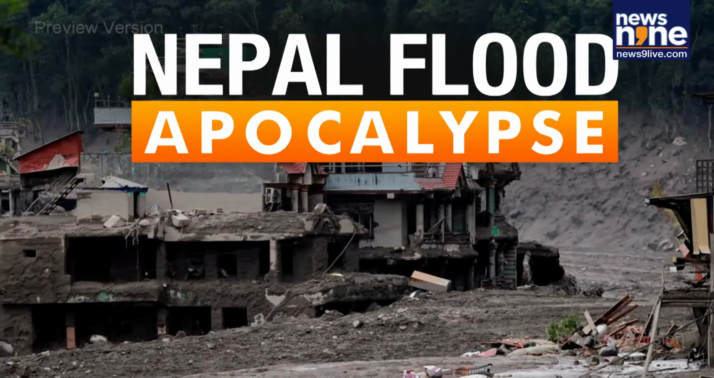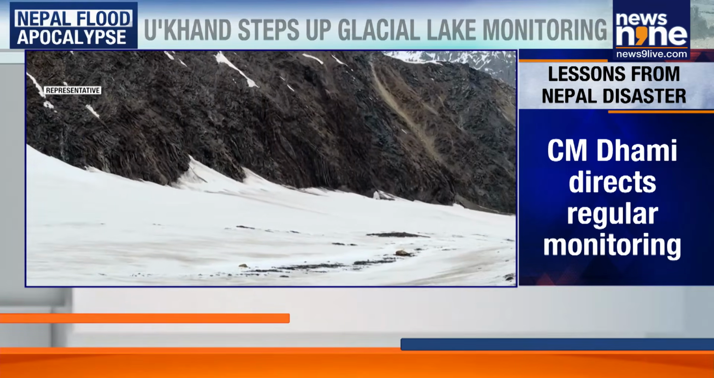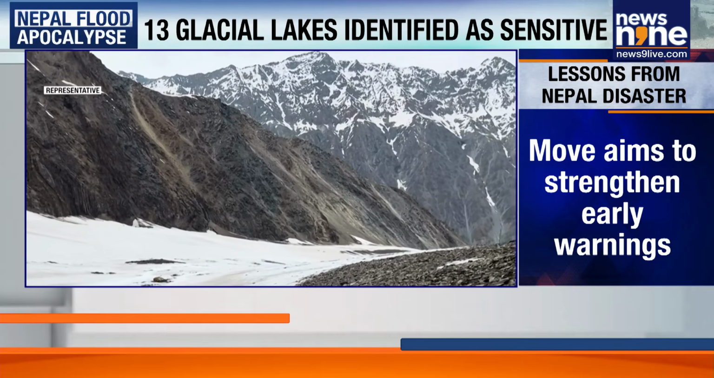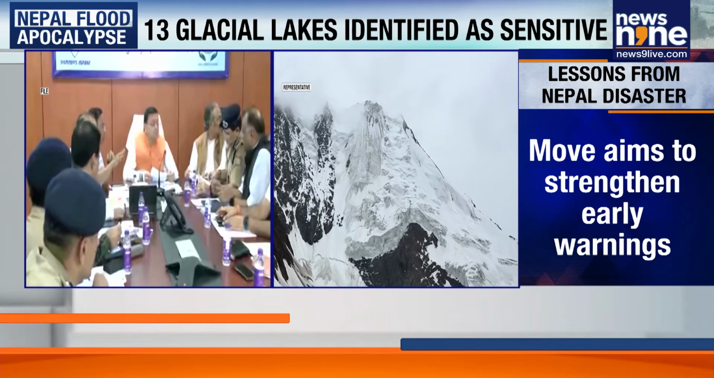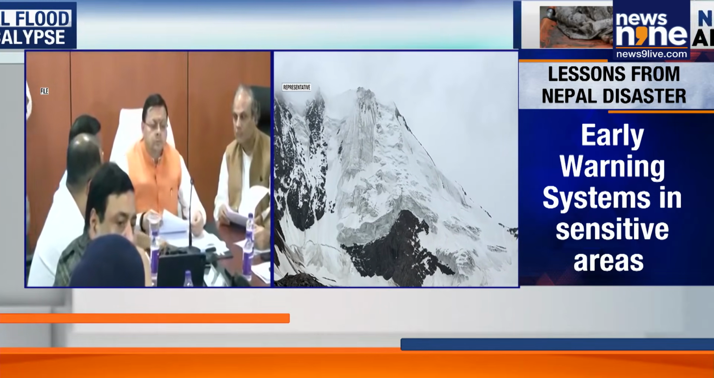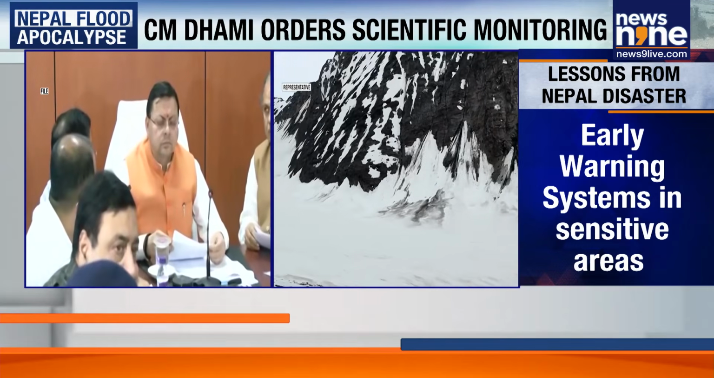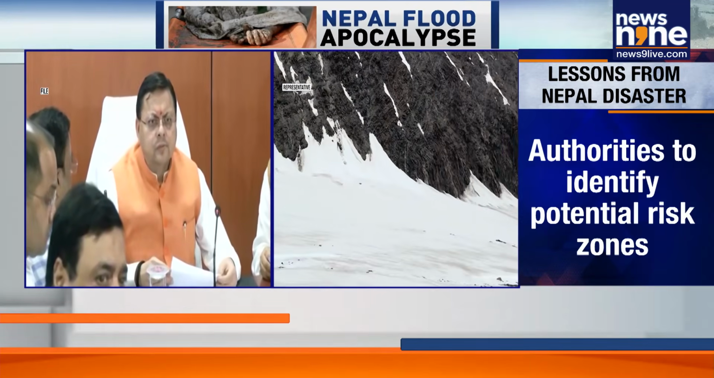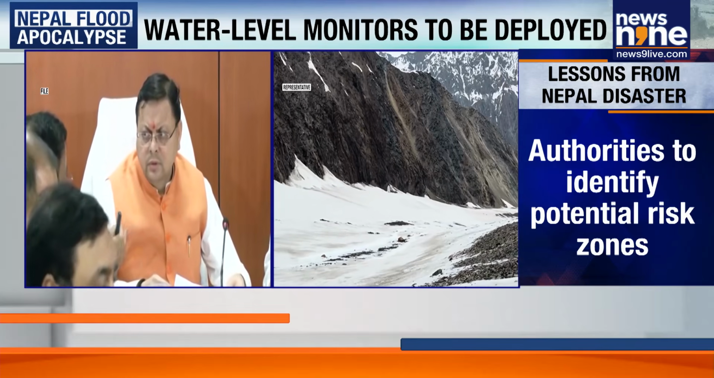Now, Uttarakhand Chief Minister Pushkar Singh Dhami has directed officials to set up monitoring and safety measures around the glacial lakes in the state. The move comes after 13 glacial lakes were identified as sensitive, raising concerns over possible risk in the state's mountainous regions after devastating flash floods wreaked havoc in Nepal. Dhami has called for regular scientific monitoring, advanced early warning systems and better disaster preparedness in vulnerable areas.